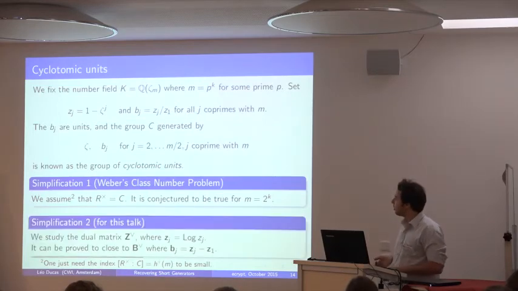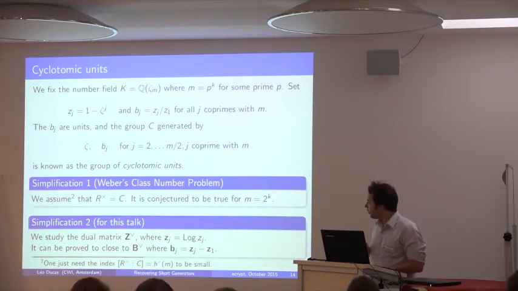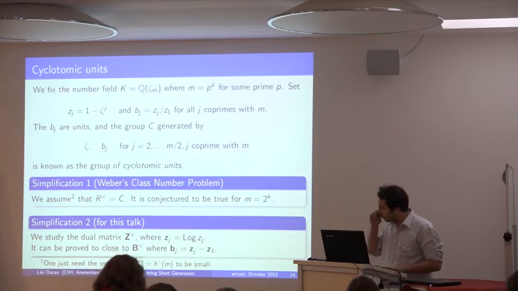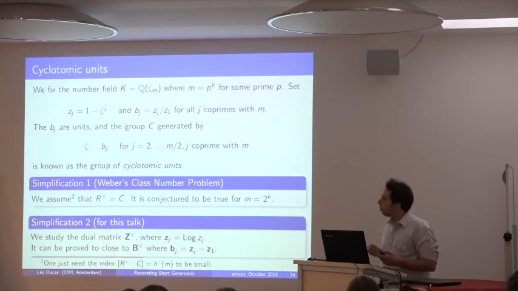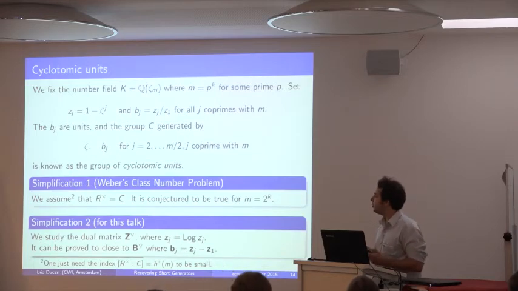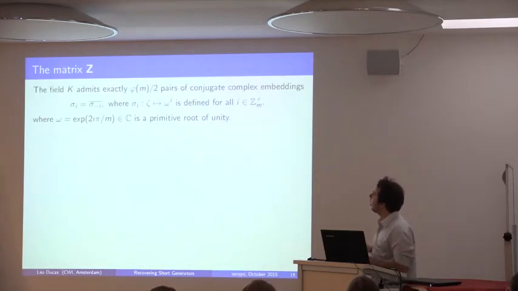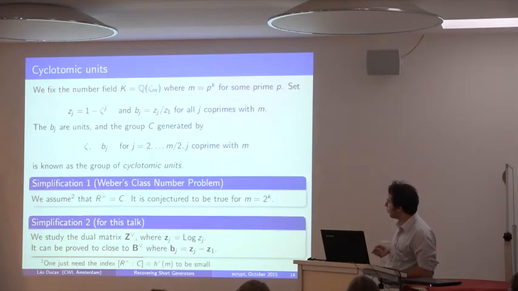We're going to make a second assumption for this talk. Instead of studying the Bj, as I told you, we're going to study a very closely related matrix, the matrix given by the Z. So we're going to take the log of those elements, and we're going to study this matrix. Okay. So when I study a matrix, usually the first thing I do is to plot it. So this is how it is defined. Remember that we're going to take the log of those and the Dj as this.